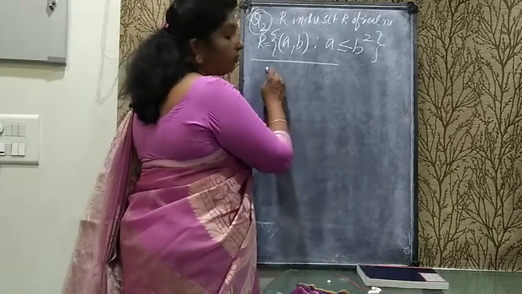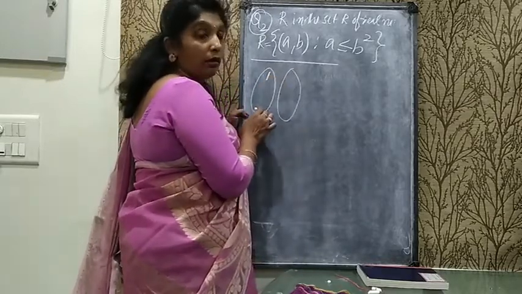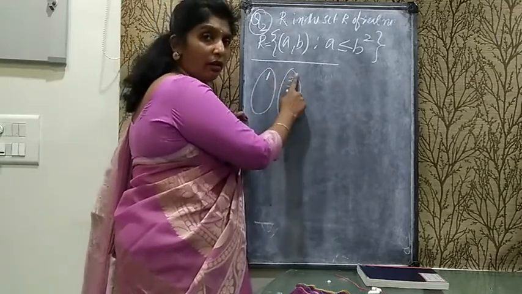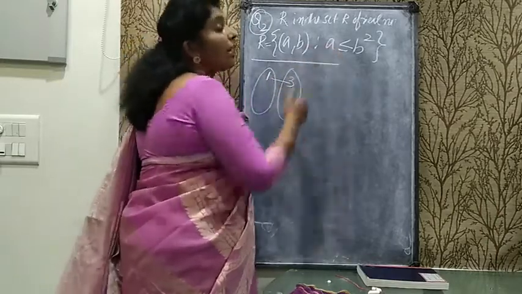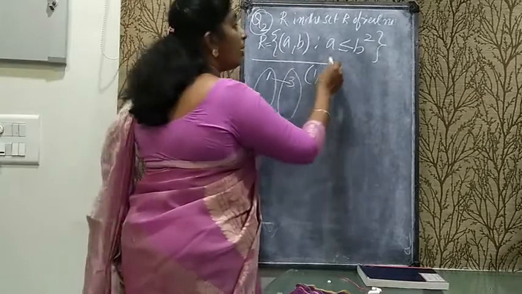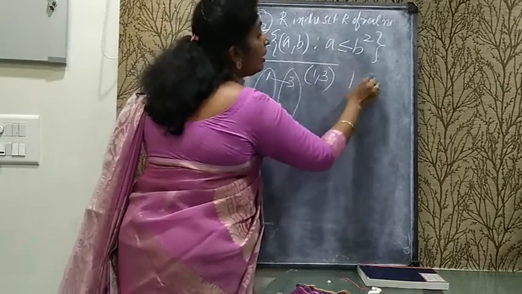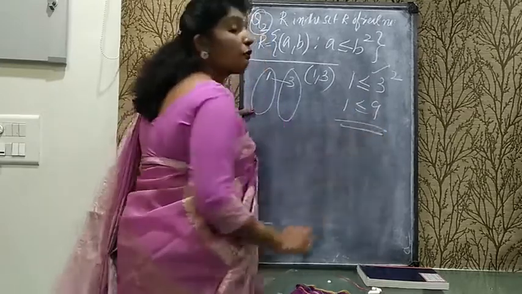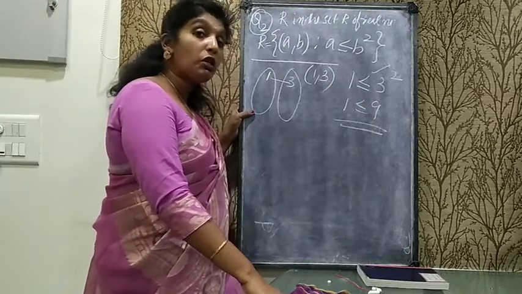For example, here I took 1 and here I took 3. These are from the collection of reals, and if I am doing the mapping from A to A, and I am taking (1, 3), then (1, 3) will satisfy this condition. If I take the ordered pair (1, 3), definitely that will satisfy the given condition. Here, what is the condition? a is less than or equal to b squared. 1 is less than or equal to 3 squared. Yes, it is satisfying, because 1 is less than or equal to 9. Here I took one example which is satisfying. But we have to check more examples.